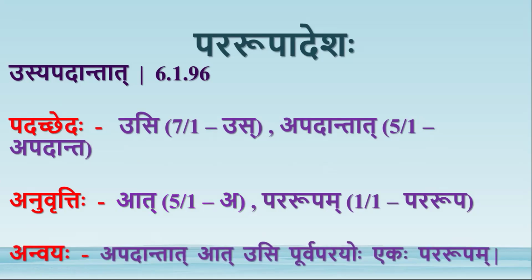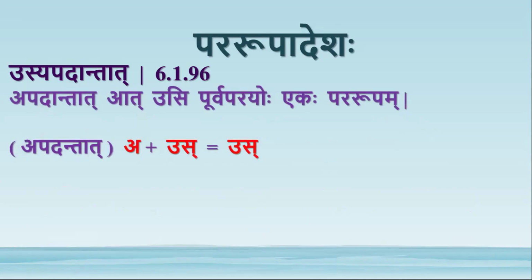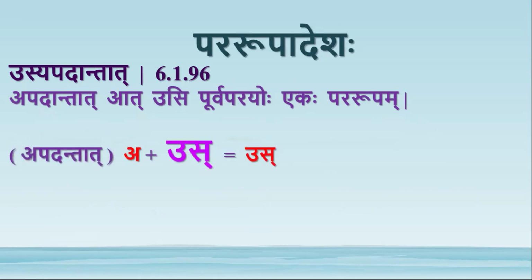Apadantat At Usi Purva Parayoho Ekaha Pararupam is the Anvaya of this sutra. Apadantat Akarat At Usi Purva Parayoho Ekaha Pararupam. So this U and this Us, they both combine to form Pararupa. Pararupa means the second letter U. So A plus U becomes U instead of Adgunaha. Adgunaha is applicable here. So by blocking Gunadesha, we will get Pararupa Adesha.